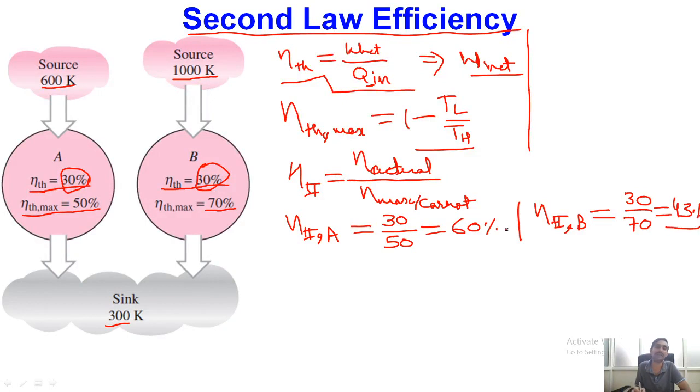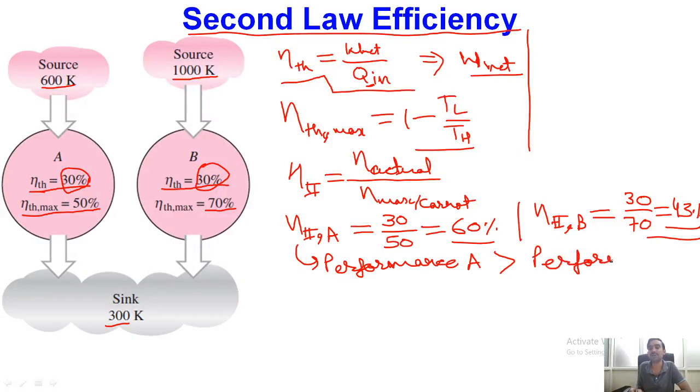So we can see that the second law efficiency of the first system is higher than that of the second system. Finally, we can say that the performance of system A is better than that of system B. This is something we can conclude from second law efficiency.